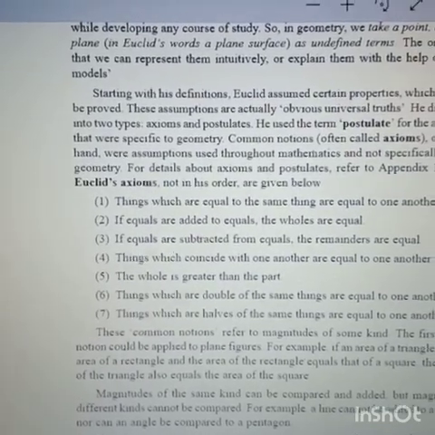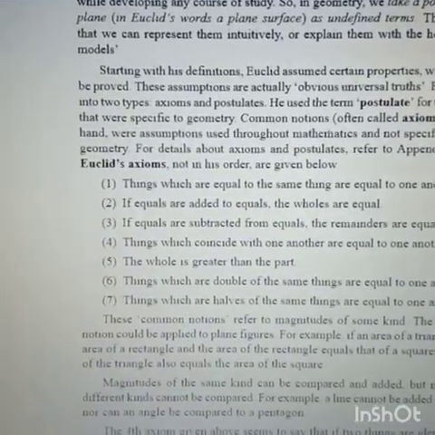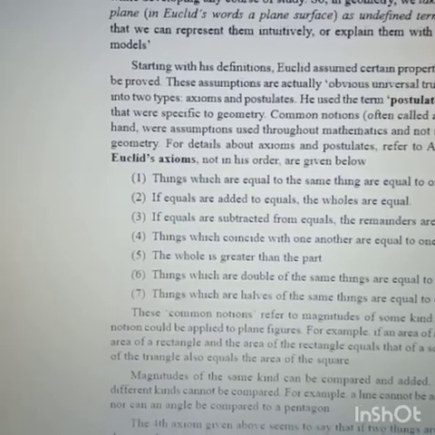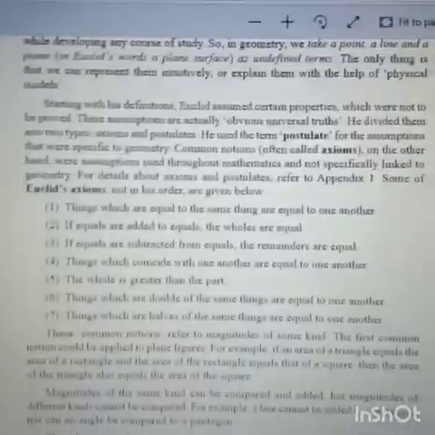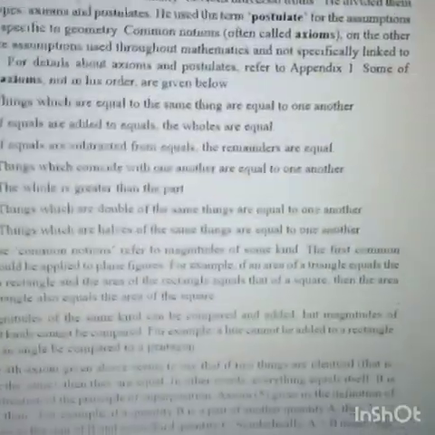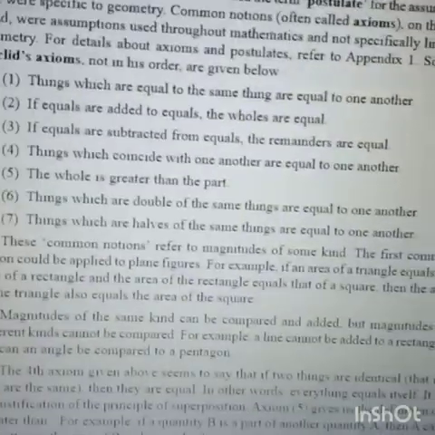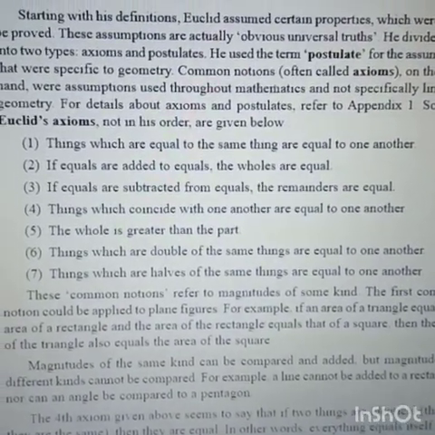You can see Appendix 1. Some of Euclid's axioms, not in his order, are given below. Things which are equal to the same thing are equal to one another.